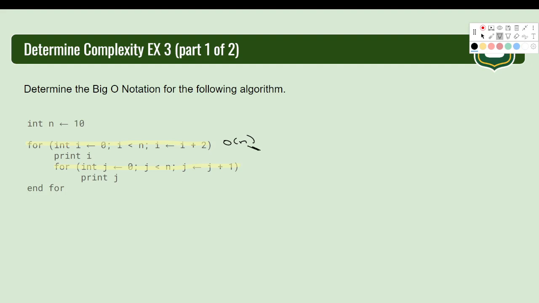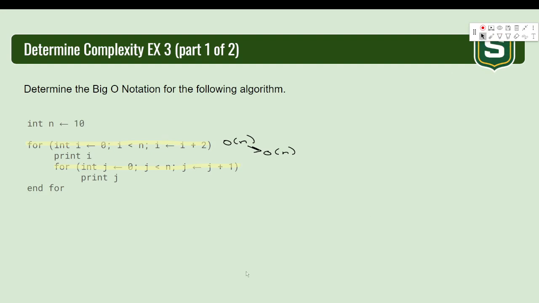And then nested inside of it, we have another big O of n loop. So the constants don't really do it. Constant 1 times n is still n. So I'm going to just ignore the constants because, in the grand scheme of it, they don't even matter here. But we have a big O of n loop inside another big O of n loop.